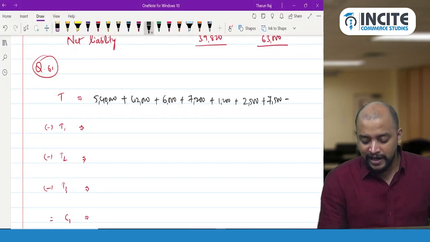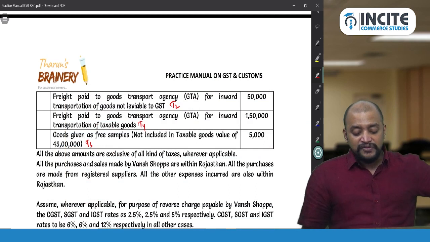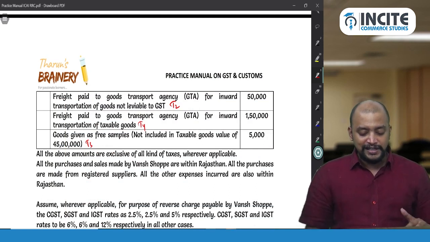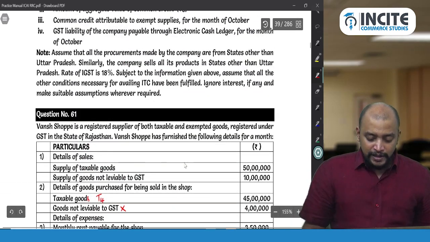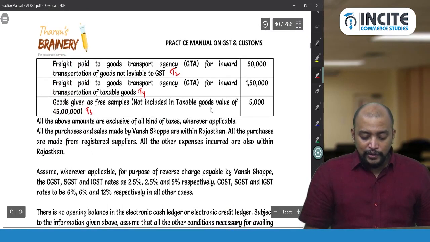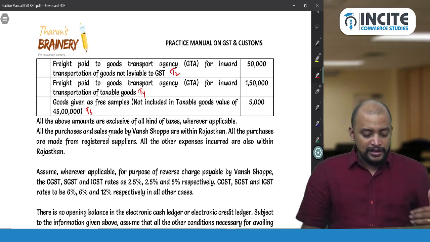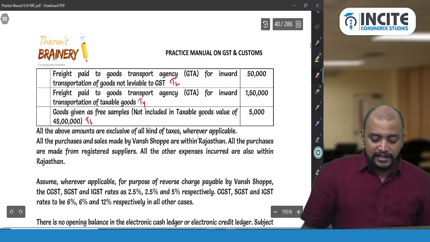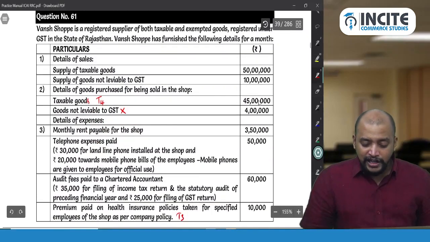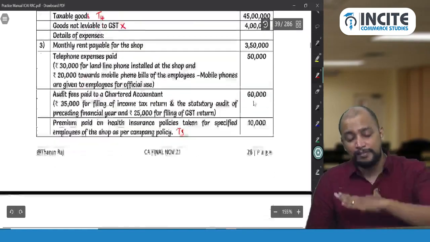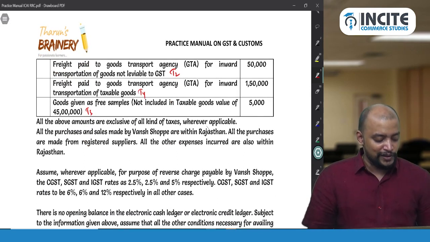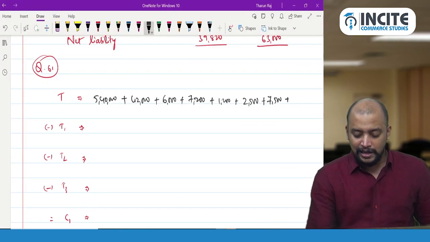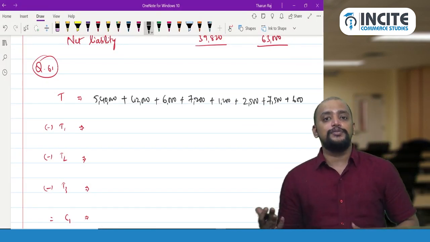So 7,500 plus goods given as free samples. So distributors free samples. So this is manufactured goods or what? So registered person. So purchased goods not included in the taxable goods value of 45 lakhs means it would have been purchased. So it is separate purchases. Which means 5,000. On that 5,000 also GST is paid. So 12%, that is 600. So 600 with respect to GST paid on goods distributors free samples.